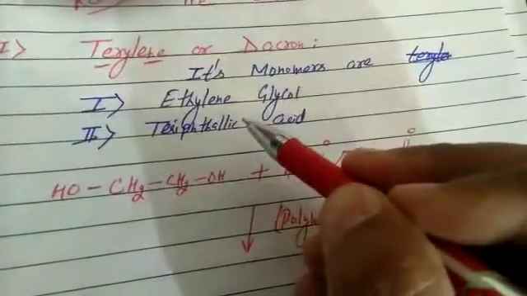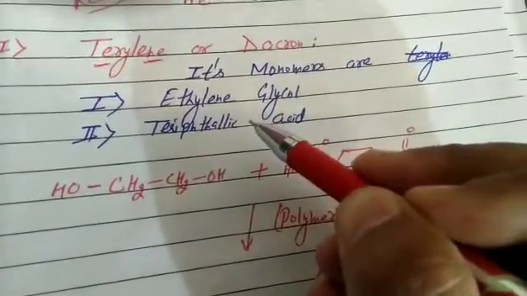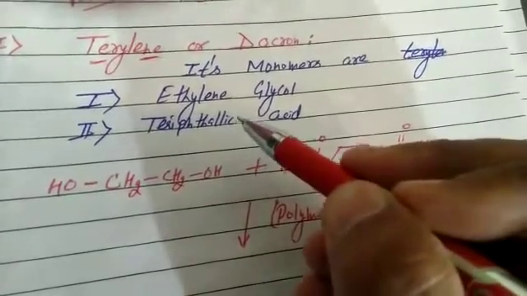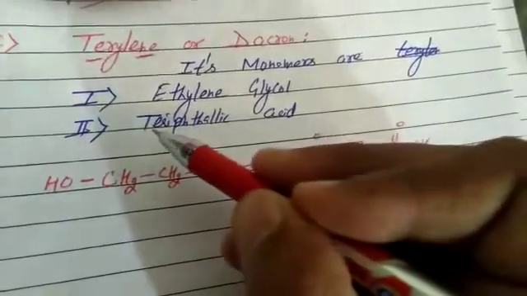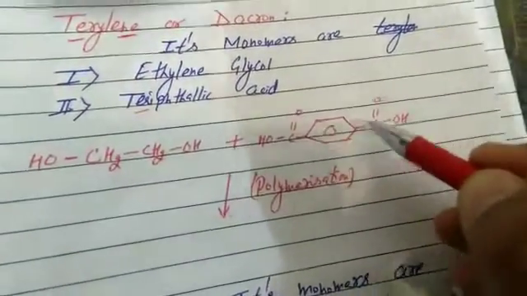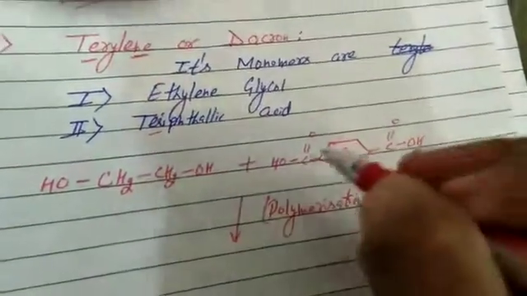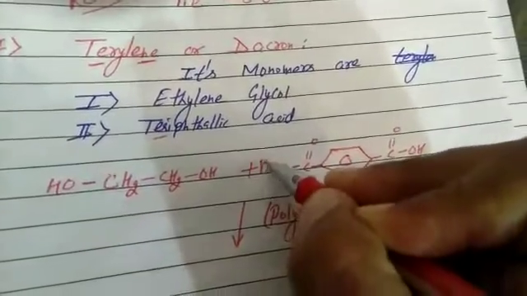The second monomer is terephthalic acid. Phthalic acid, isophthalic acid, and terephthalic acid are position isomers. When the COOH groups are adjacent, it is phthalic acid. When they are at alternate positions, it is isophthalic acid. And when they are at opposite positions, we call it terephthalic acid. It is clear, 1-4 positions. When we do polymerization, in general form we mention n times.